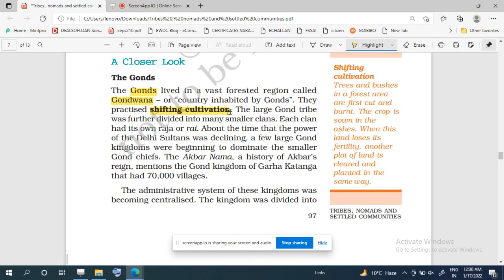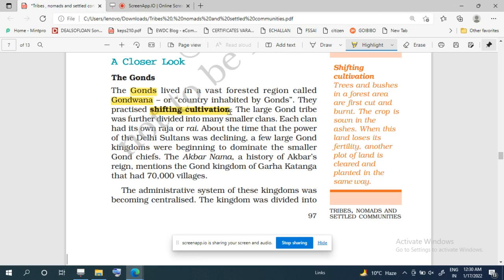And after the crop is harvested, when this land loses its fertility, they leave this place and move to another place. They shift to another place, and that place is cleared by them and planted in the same way. So this is called shifting cultivation. So it was performed by the Gonds.